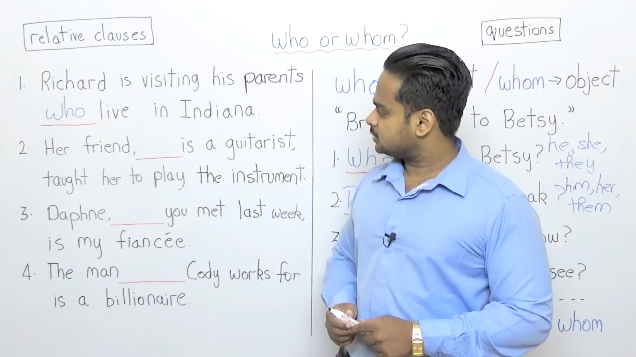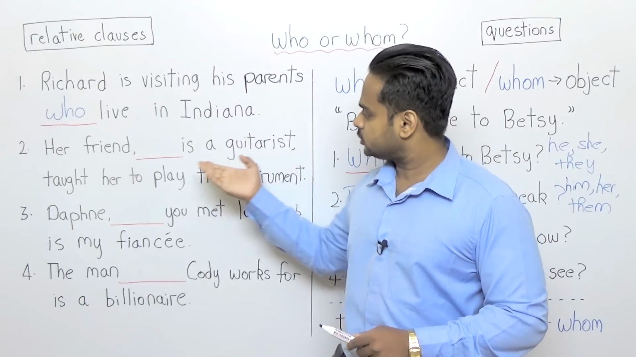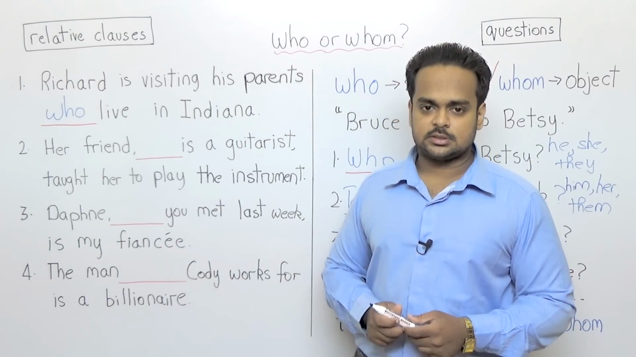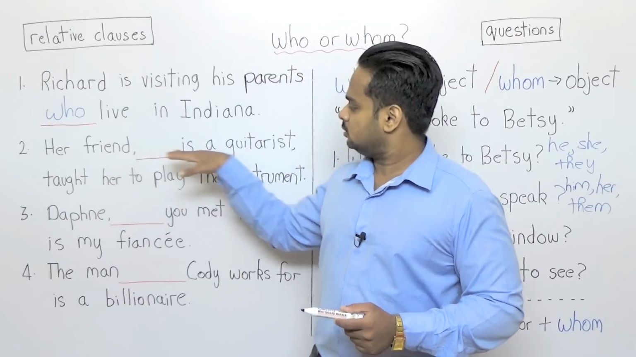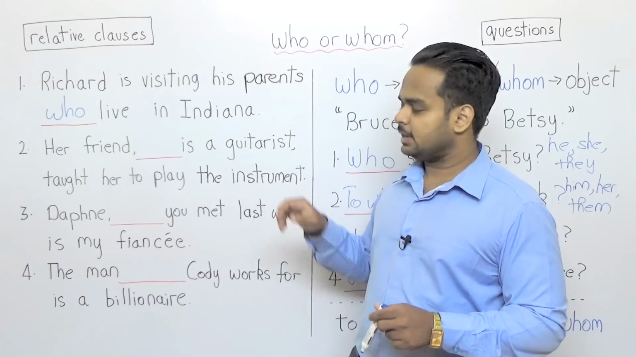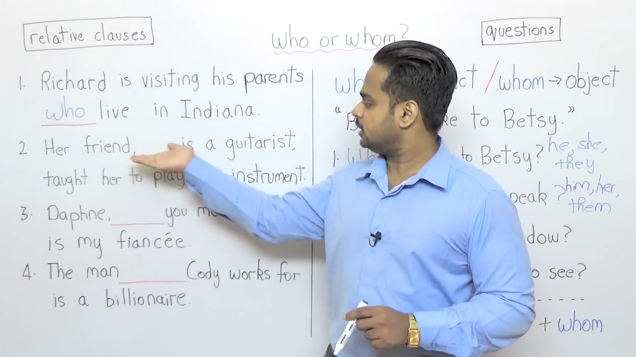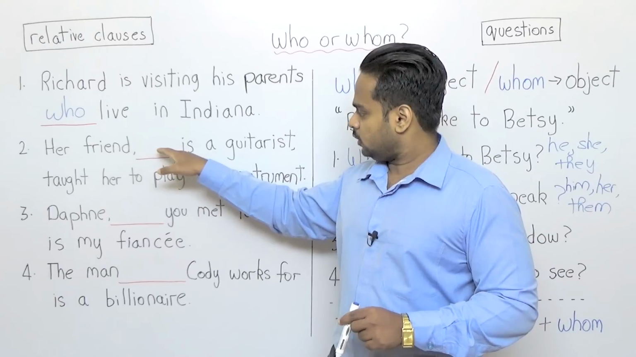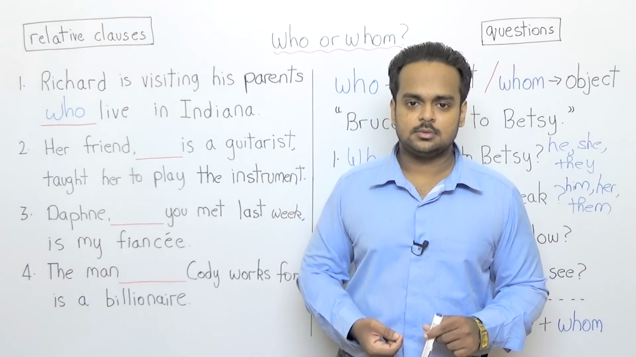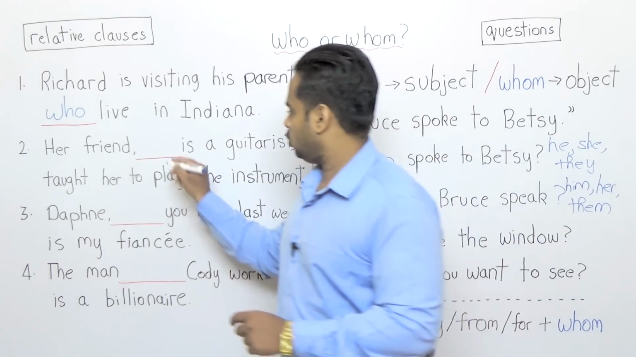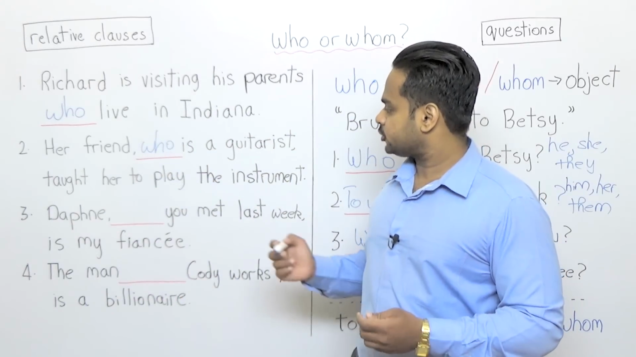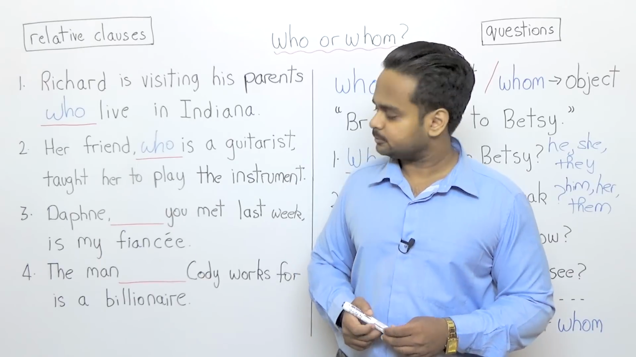Okay, in the second sentence, her friend, blank is a guitarist, taught her how to play the instrument. What are the 2 sentences here? The first sentence, her friend is a guitarist, and the second sentence, her friend taught her to play the instrument. Here we're interested in the first sentence. So in this gap, can you say he is a guitarist or him is a guitarist? He is a guitarist is correct. So once again, who? Her friend, who is a guitarist, taught her to play the instrument.